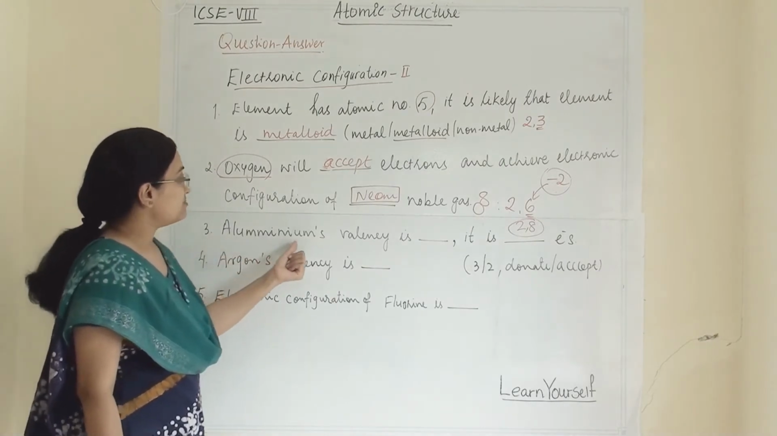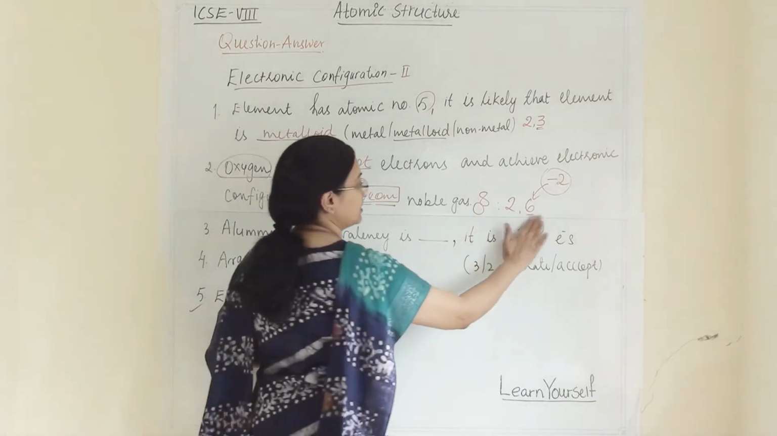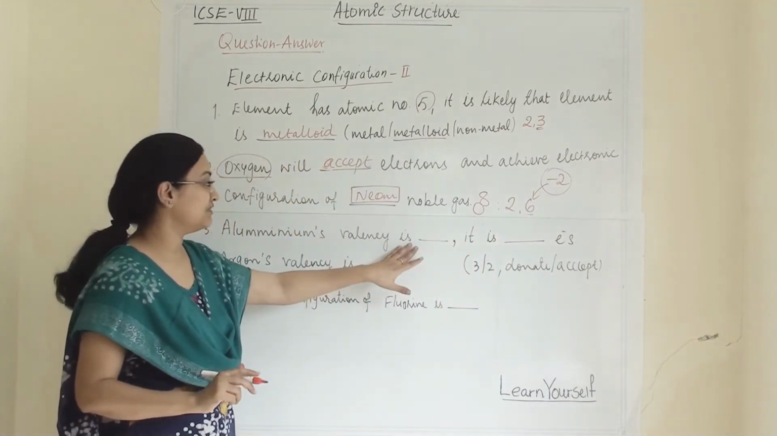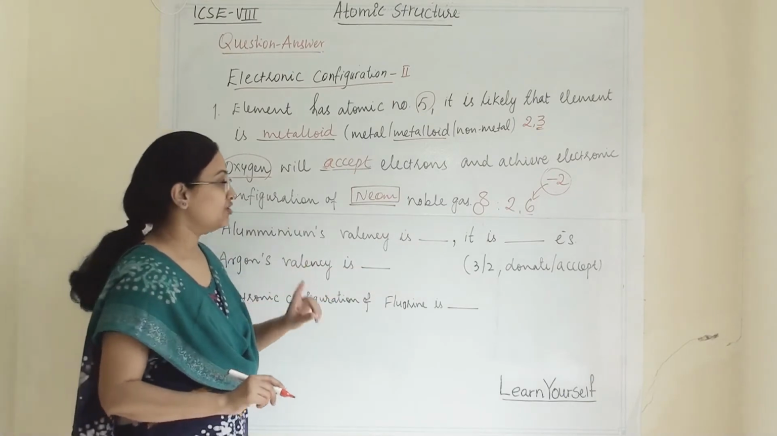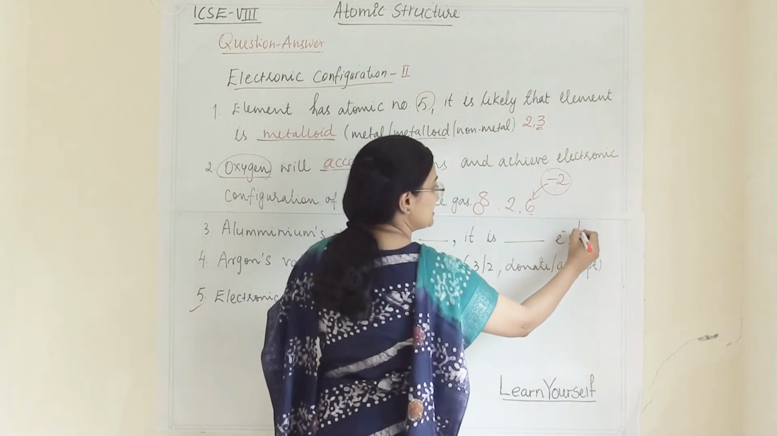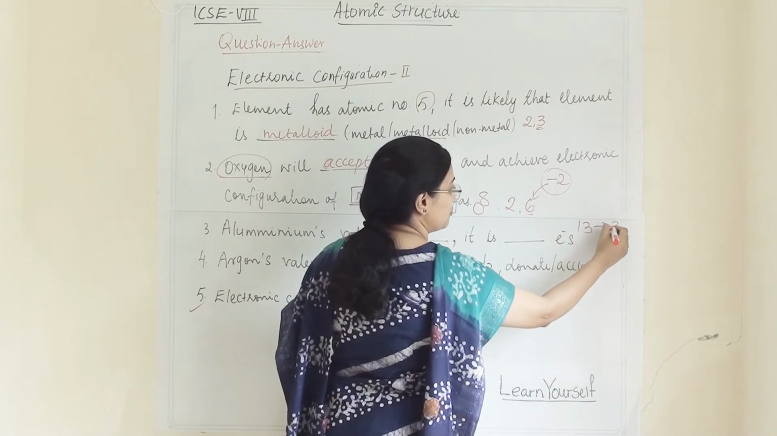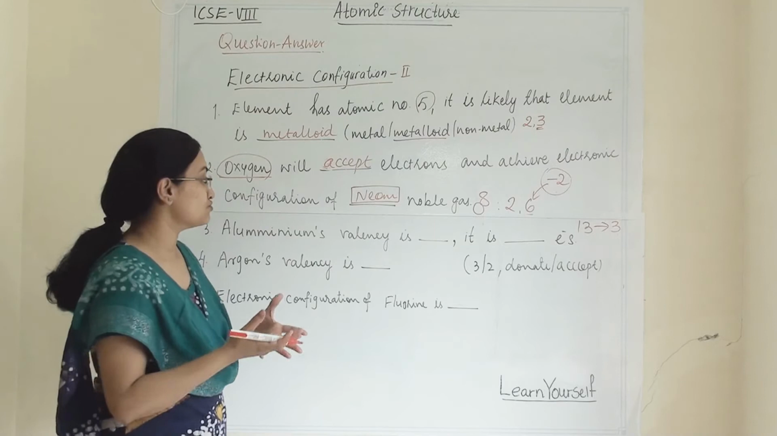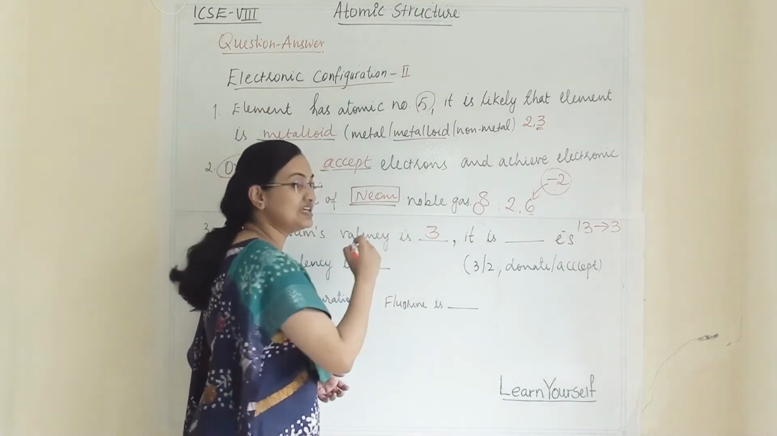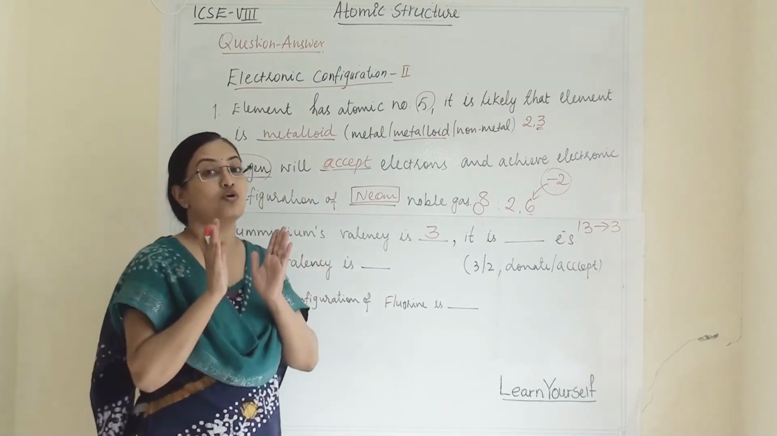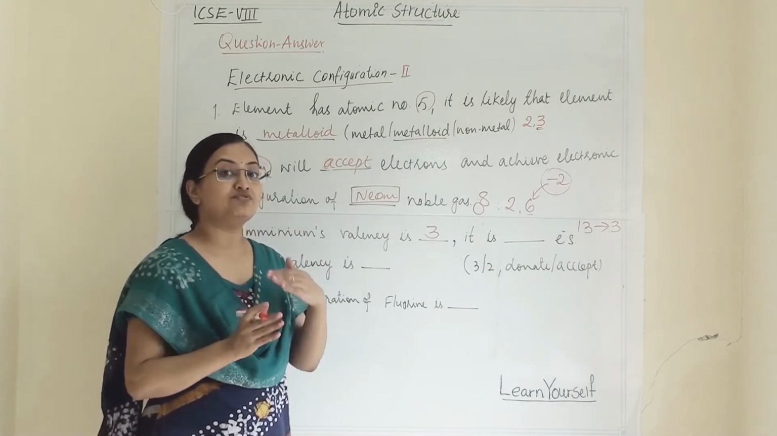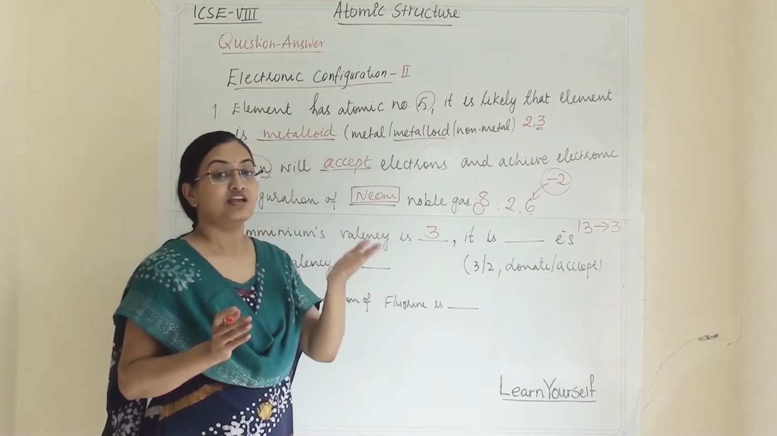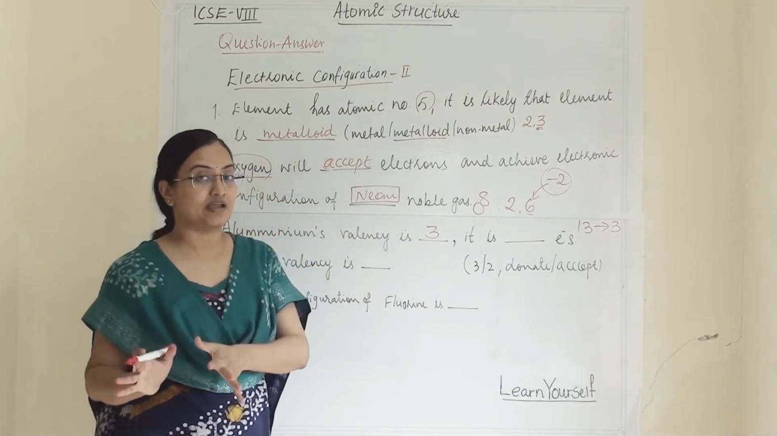Next, aluminium's valency is... So here it's a direct question: what is the valency of aluminium? Aluminium's atomic number is 13. Its valence electrons are 3. So it will donate 3 electrons. So here we will write 3. Valency can never be plus or minus. If electrons are donated, the charge will become plus 3, and if they are accepted, it will become minus 3.